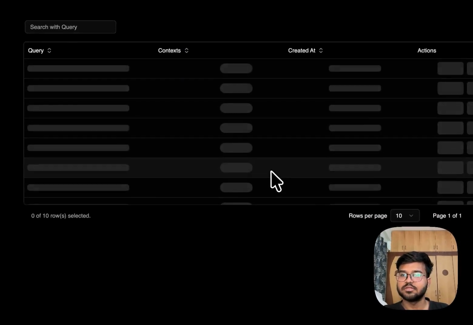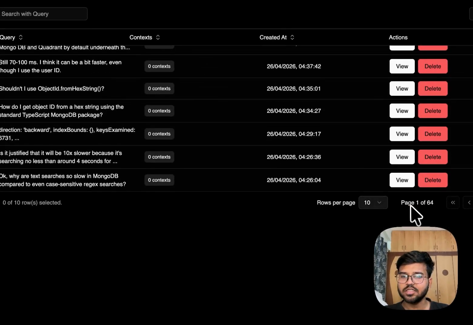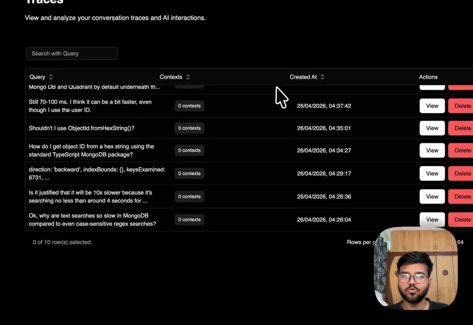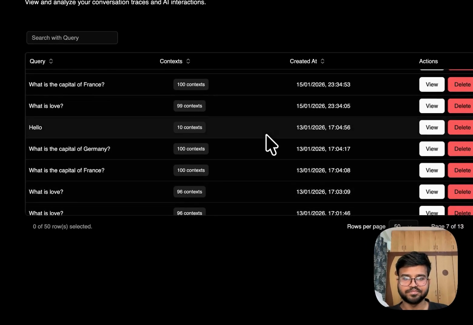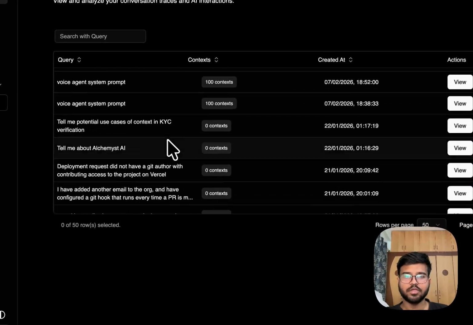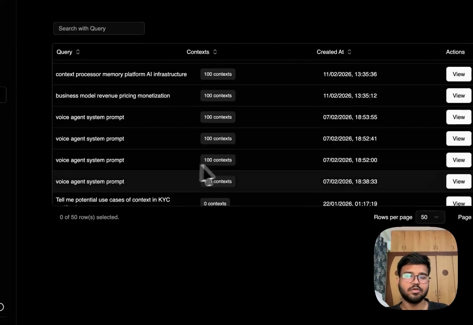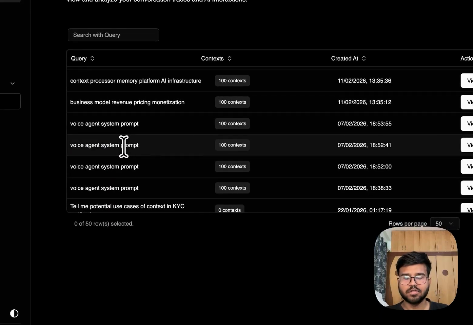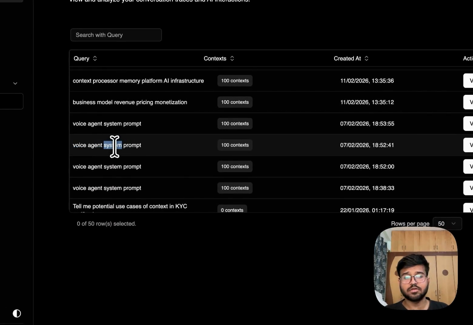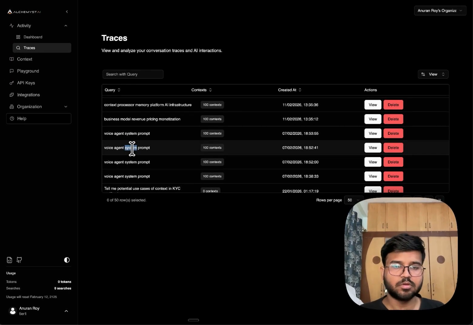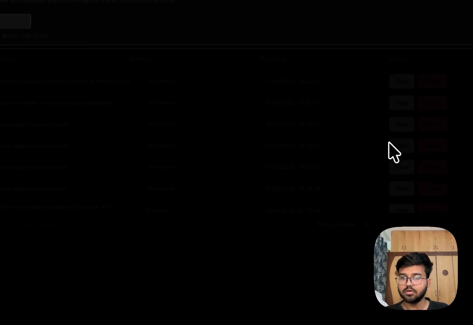So let's have a quick look at this. So here you go. These are the data points that I have, and there are so many of them. Let me show you the data points that actually had context. So here you see the documents that we have. I had just made a personal voice agent and stored a few system prompts in it. And the query that my tool used was when I asked it to summarize what the system prompts were in my voice agent. The agent made a tool call to the Alchemyst context platform with this particular query. And here you go.